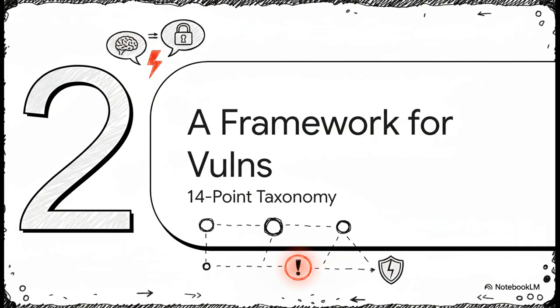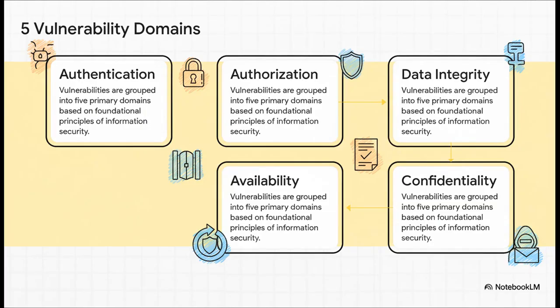Okay, let's look at the framework used. How was the security analysis structured to ensure a systematic comparison across these different protocols? A 14-point taxonomy was used, and it's organized into 5 domains. You have authentication for proving identity, authorization for controlling permissions, data integrity to prevent tampering, confidentiality for keeping information private, and finally, availability to ensure the system is operational.